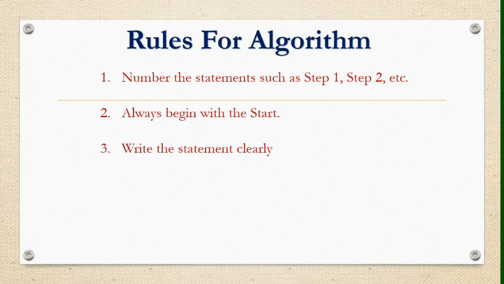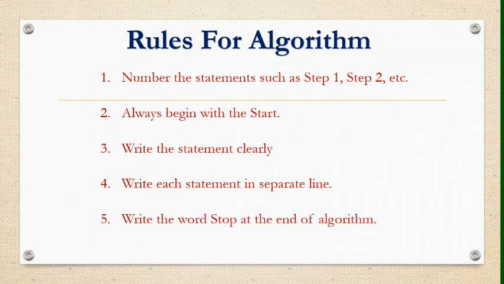Write the statement clearly. Write each statement in a separate line. Write the word stop at the end of the algorithm. It should be clear, precise and well defined. So these are the rules you have to follow if you are writing any algorithm.